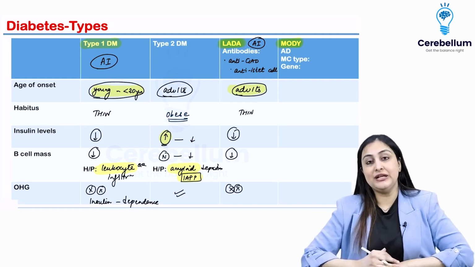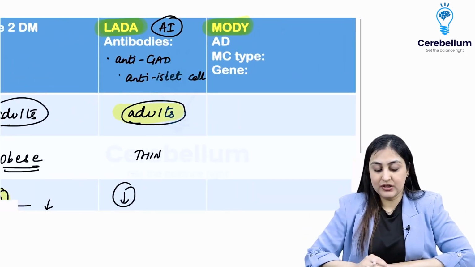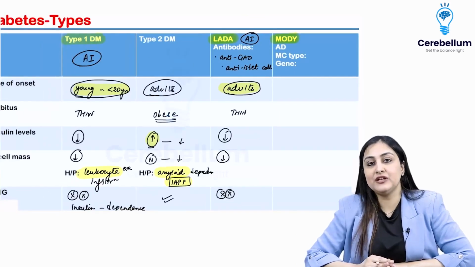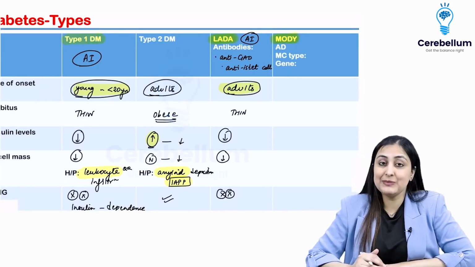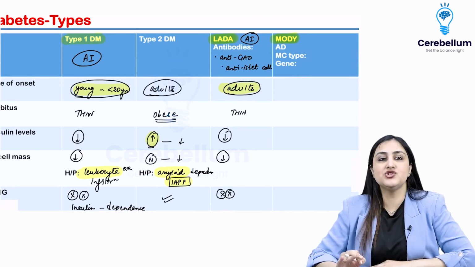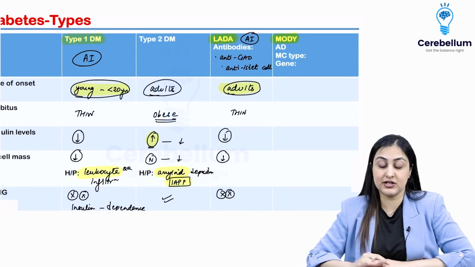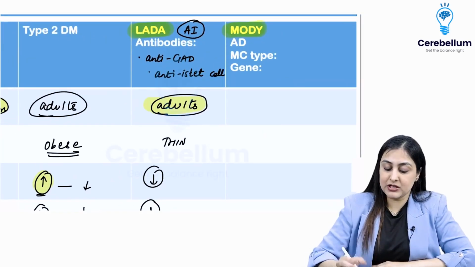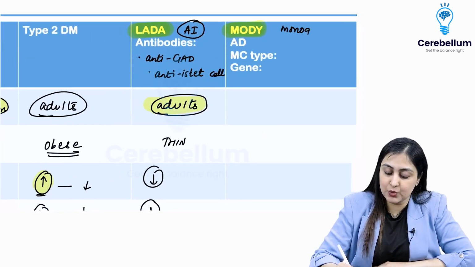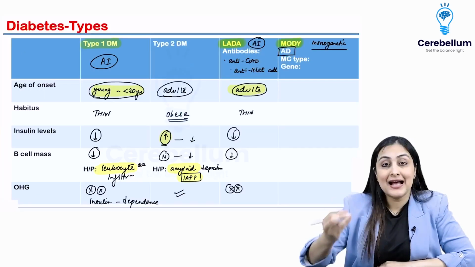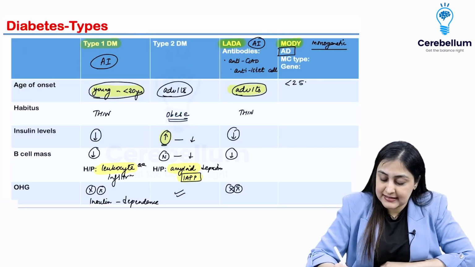Okay. MODY. Now, MODY is a very important type because so far everything is polygenetic, especially when we consider type 2. There is not one gene, there are multiple genes which are associated. But in MODY, what you want to remember is that this is the only type that is monogenetic. It has a specific criteria. There has to be presentation in less than 25 years and 2 or more generations have to be affected.